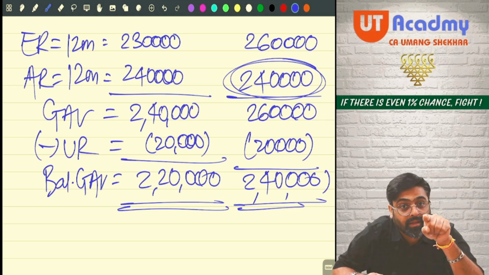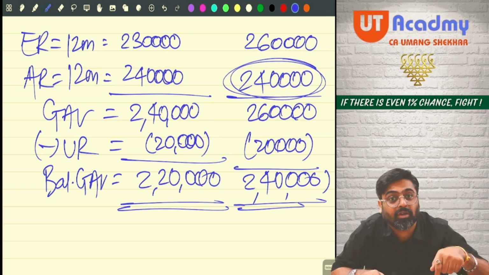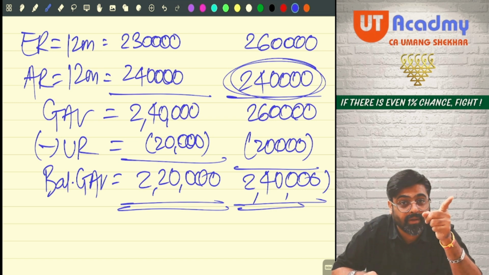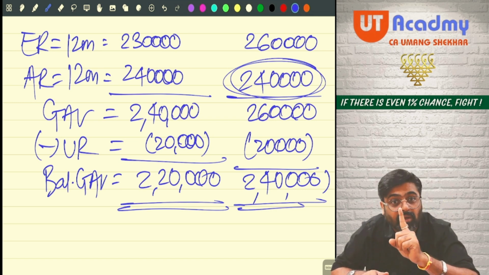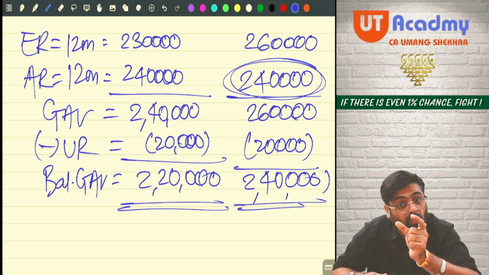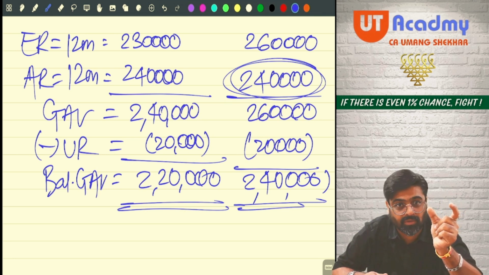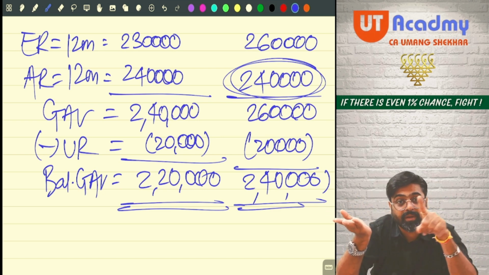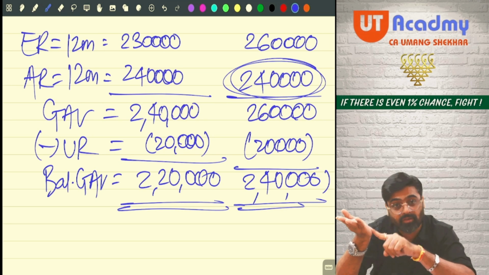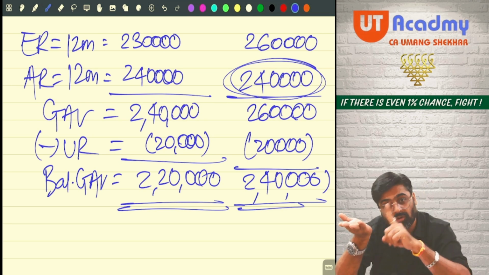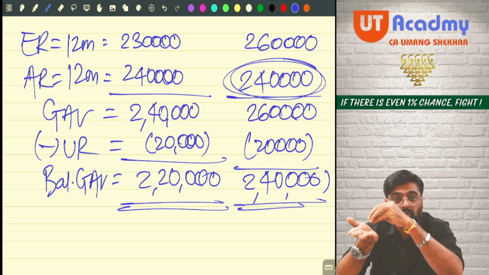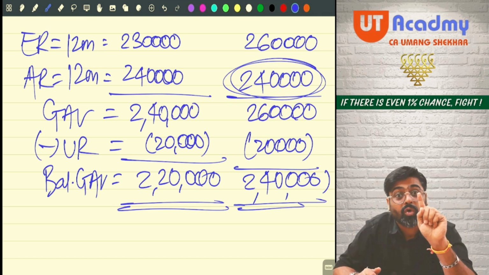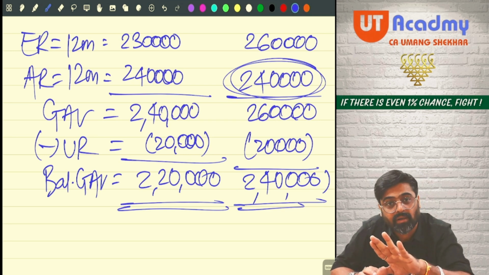And if it is mentioned in the question that the property was acquired in this year only, be very careful. Ownership period is less than 12 months. Expected rent needs to be calculated for the ownership period only. Understood? Expected rent calculated, then take actual rent. Actual rent is the rent for the let out period. Whether received or receivable, that also you take. But out of this actual rent, if some unrealized rent is there, that will be given in the question. Don't reduce it from actual rent.